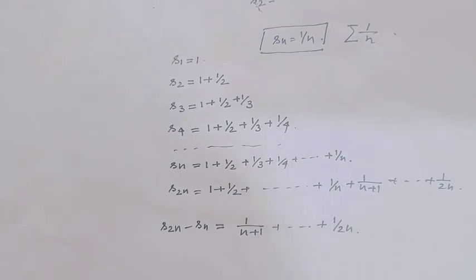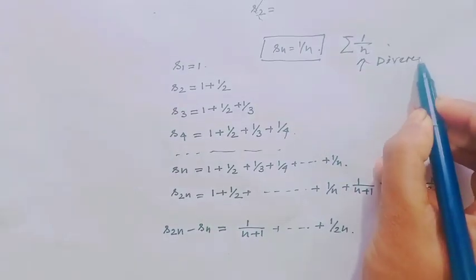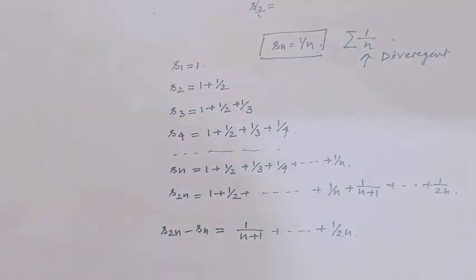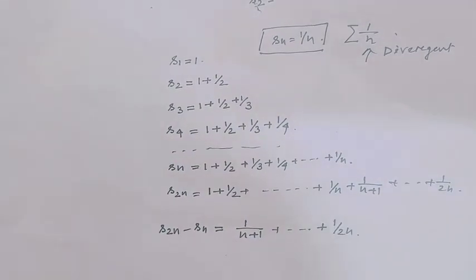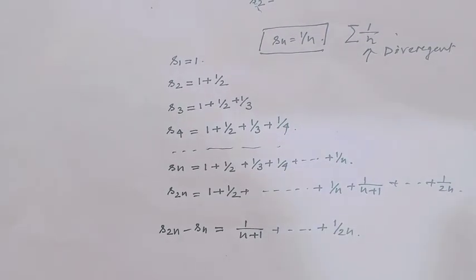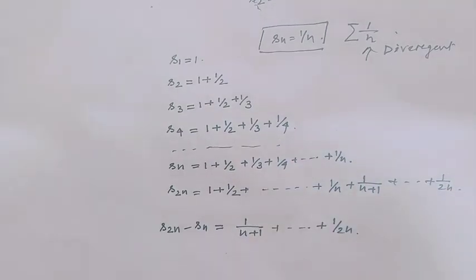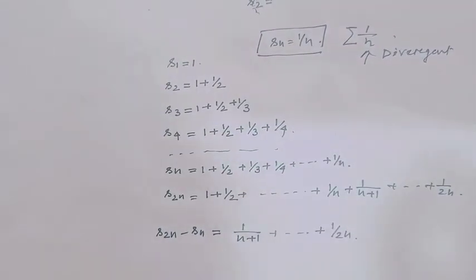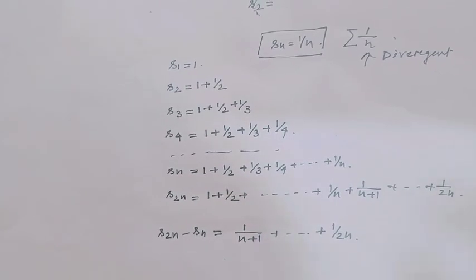Now let's consider the series 1 over n. We all know this series is divergent. And today I will prove this, because I have told you many times, this lecture is actually for deep knowledge in series. So I have considered this example. We have to check the convergence of the partial sum Sn equal to the sum of 1 over n.